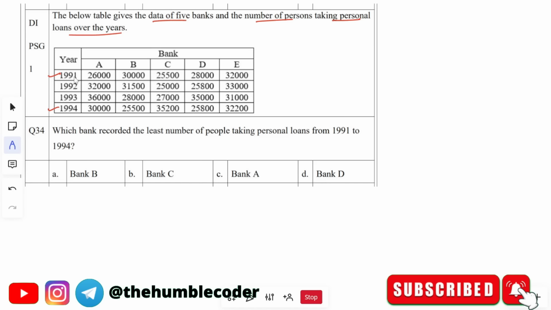In year 1991 we have 26,000 for bank A, and then for bank B it was 30,000. In this way we have all this data. Now, based on this data, we are asked a few questions that we have to answer. Let's read the question now.